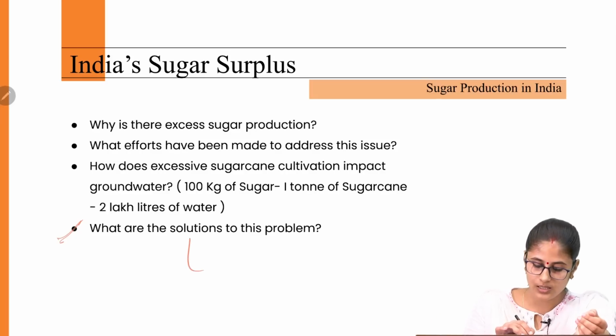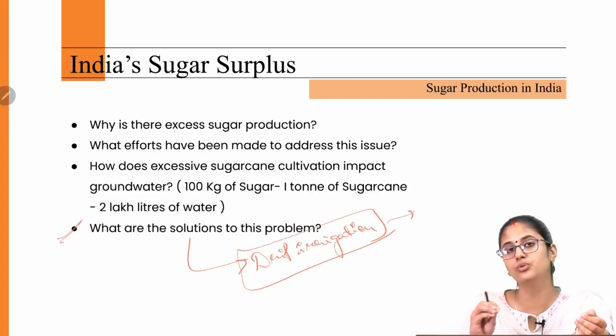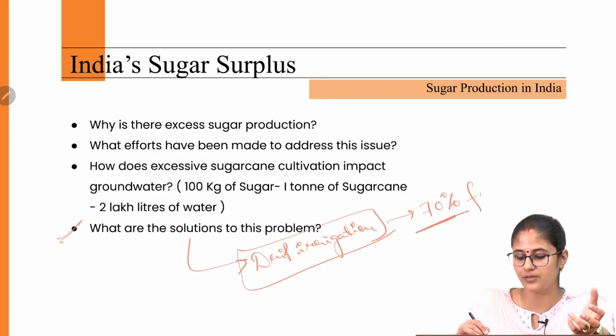The solution is, we can go towards drip irrigation, which would basically supply the water directly to the roots of the sugarcane. Okay, and it would reduce the water requirement by 70% compared to the amount of water that we use when it comes to flood irrigation.